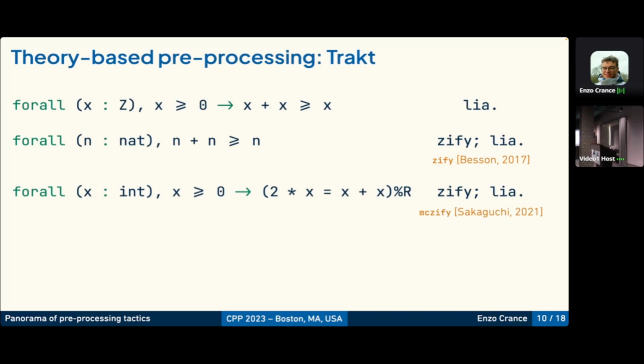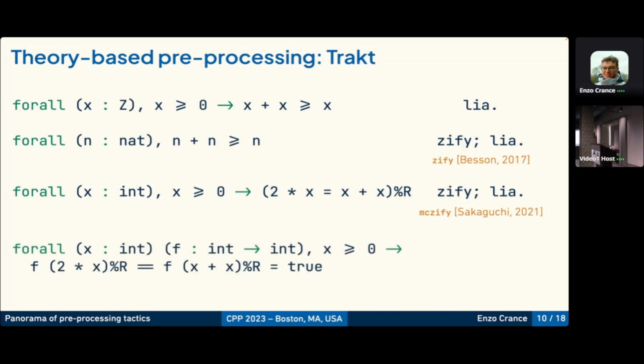So here you can see that the preprocessing starts to be tricky, but MCZify is okay with that. Now, if we take a goal with a user-defined type, a theory of equality, type class-based notations, and Boolean equality, we're starting to put too much for LIA, so the automation of this tactic is no longer available. And as the preprocessing built for LIA was specific to this tactic, it's no longer available.